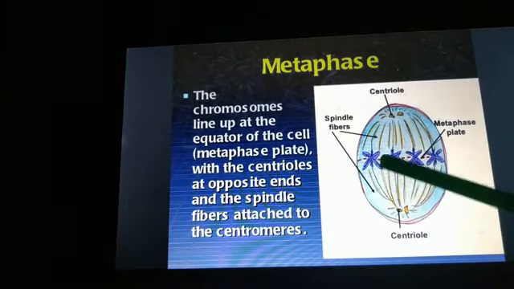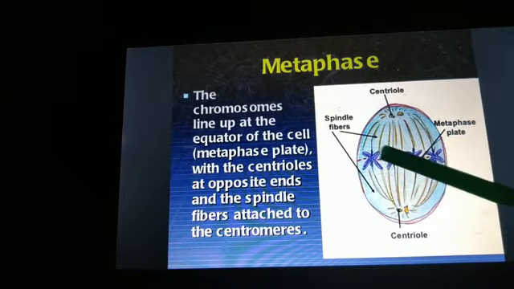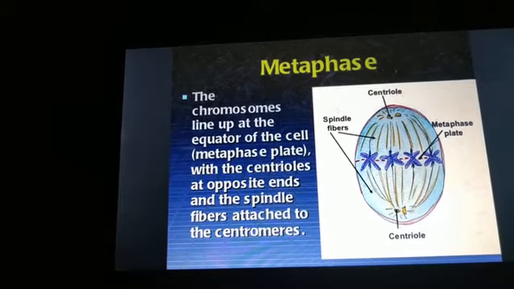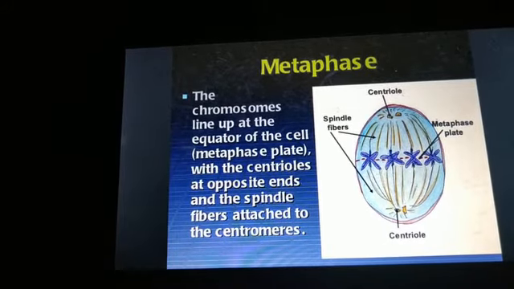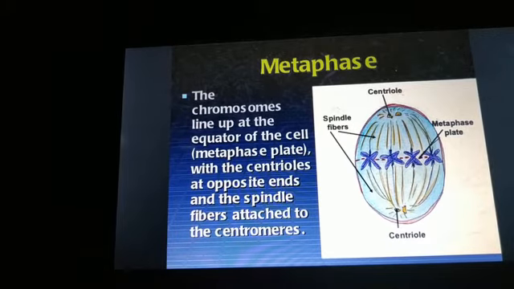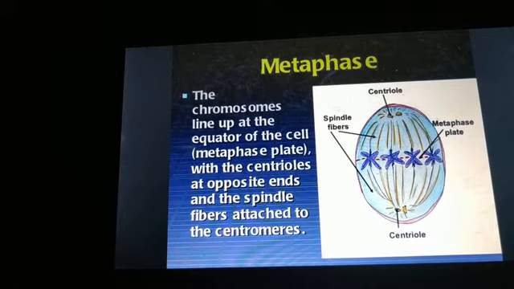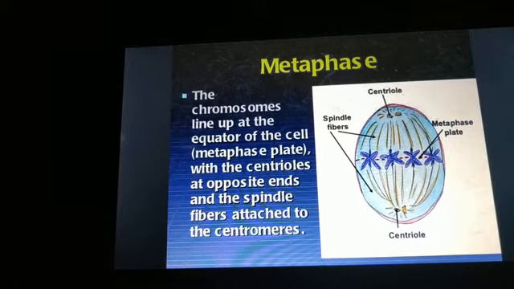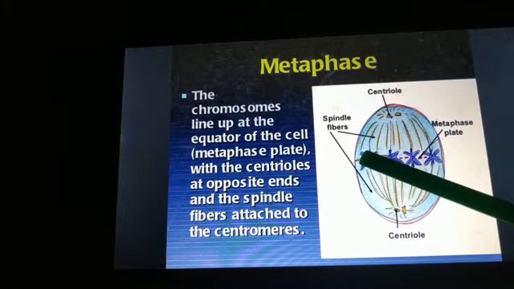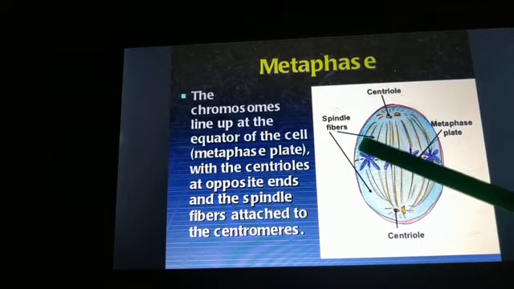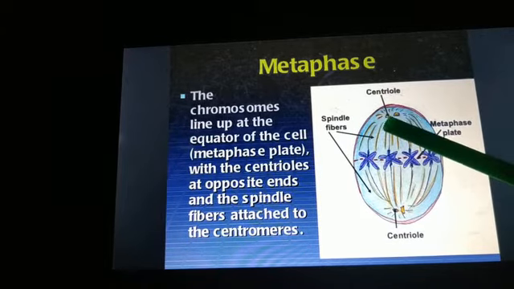So the chromosomes are aligned in the equatorial plate, or the metaphase plate, and one of the chromatids of each chromosome is connected to the spindle fiber from one pole.